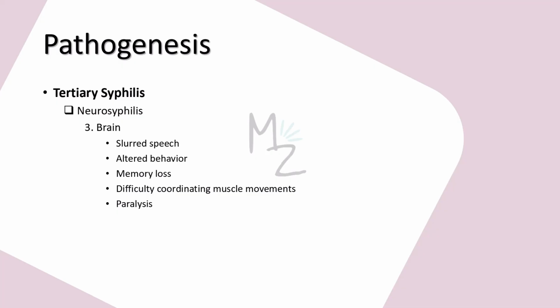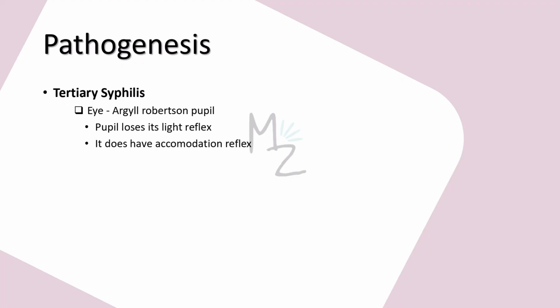If these spirochetes are found in the capillaries supplying the brain, it will cause slurred speech, altered behavior, memory loss, difficulty coordinating muscle movements, and paralysis. If the Treponema pallidum damaged the eye, it will cause Argyll Robertson pupil, which means that the pupil loses its light reflex. That means that it doesn't constrict when there's too much light, but it does have its accommodation reflex.